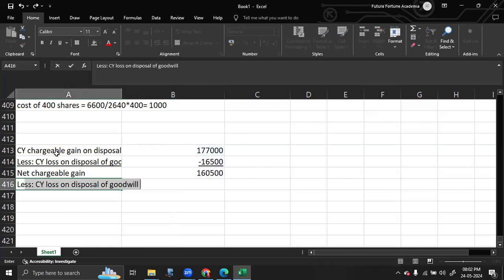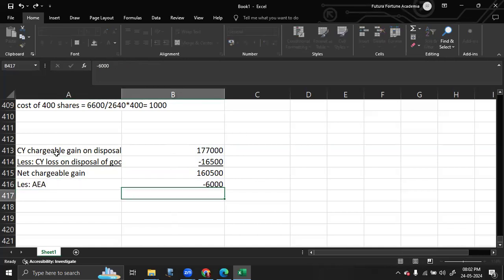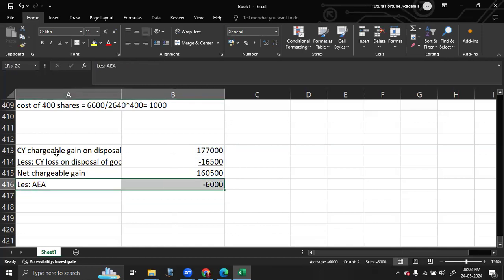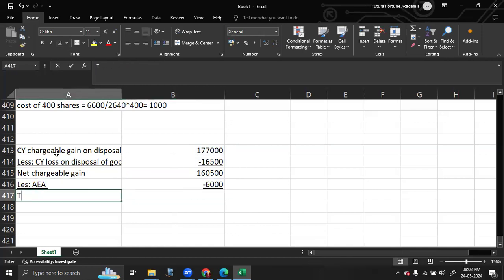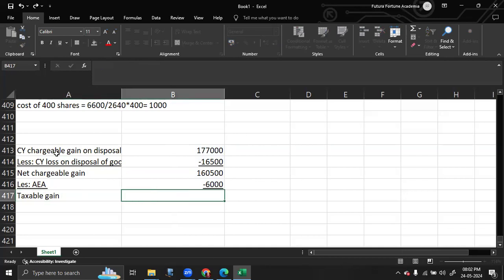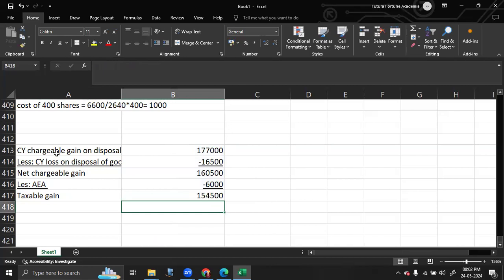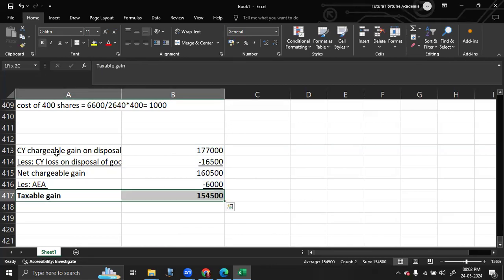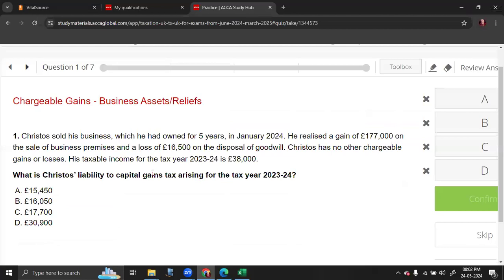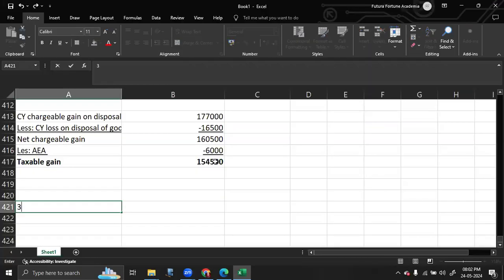From this net chargeable gain, you will have to deduct AEA. So here AEA is 6,000, and from that you will get your taxable gain. So 150 for 500 is your taxable gain. We have to ask the question: is your taxable income, which is 38,000, greater than 37,700, which is your basic bandwidth? So the answer is,